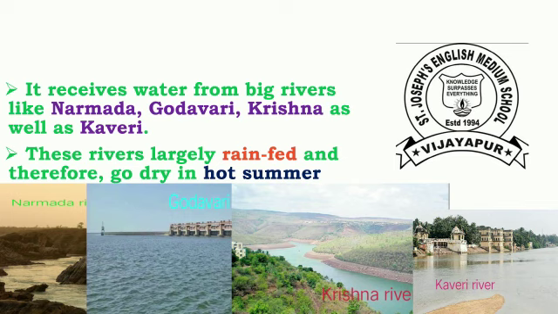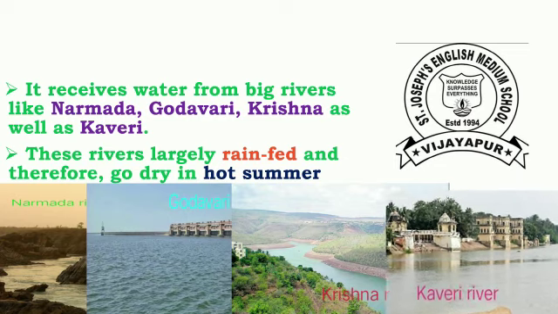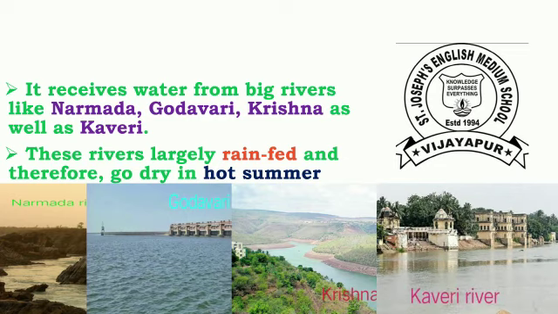The Krishna is one of the largest rivers of India, and it is also a sacred river for the Hindus. Last one is the Kaveri River. The Kaveri rises at Talakaveri on the Brahmagiri range in the Western Ghats. These rivers are largely rain-fed and therefore go dry in the hot summer.